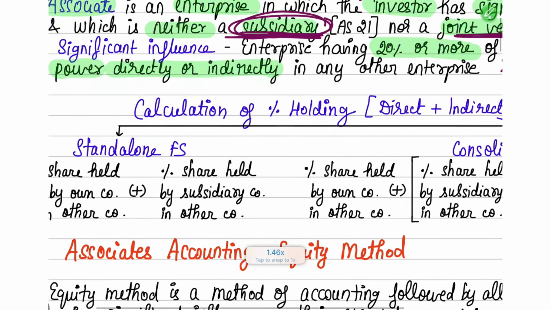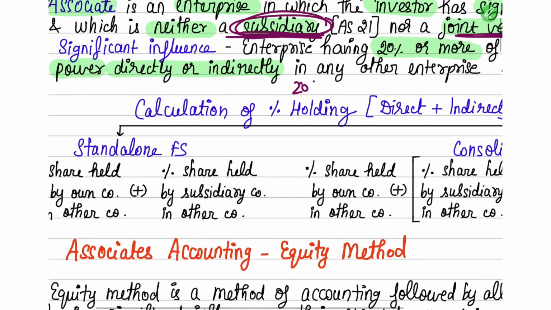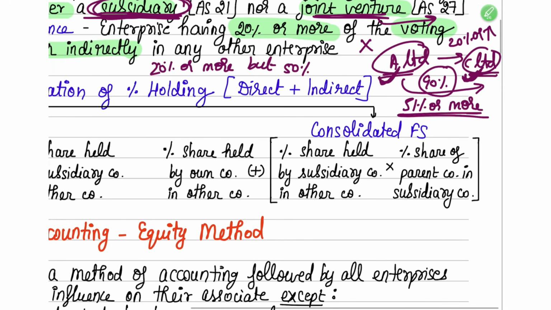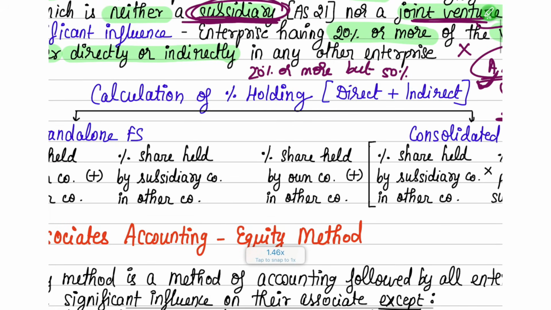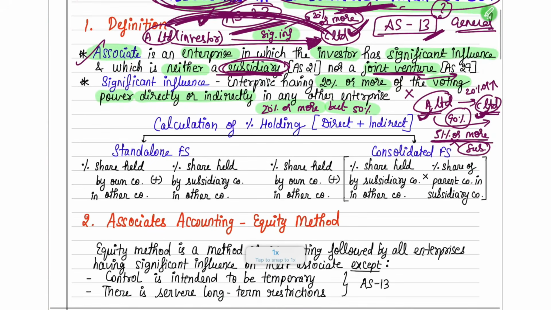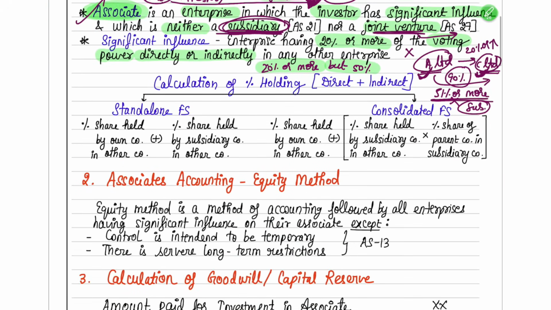That means your holding percentage should be 20% or more, but only up to 50%. If more than 50% you are going to hold, then it will become a subsidiary, parent subsidiary relationship, and we don't want that. So associate is restricted to 20% or more, but up to 50% only. So all those enterprises will be known as your associate enterprise. Okay, so I hope you have a clear understanding of this.